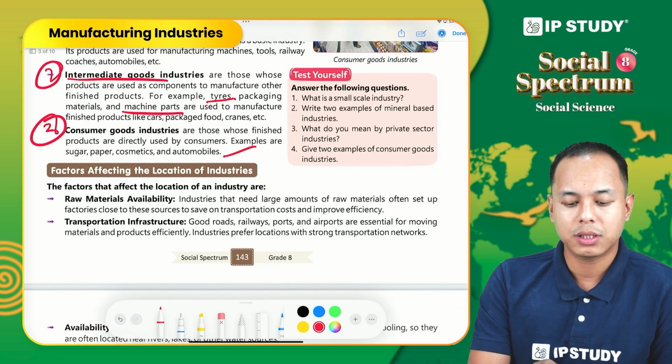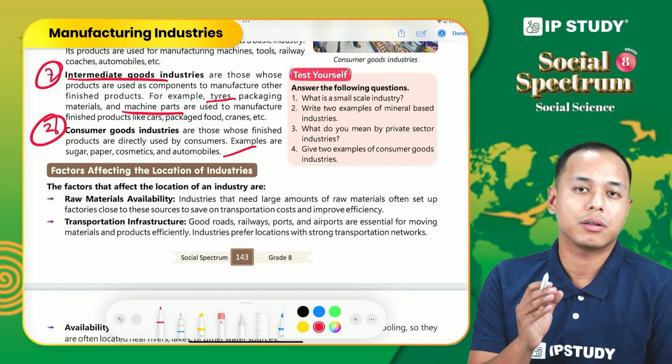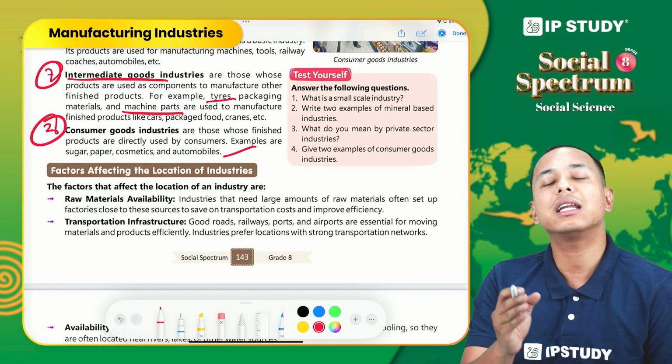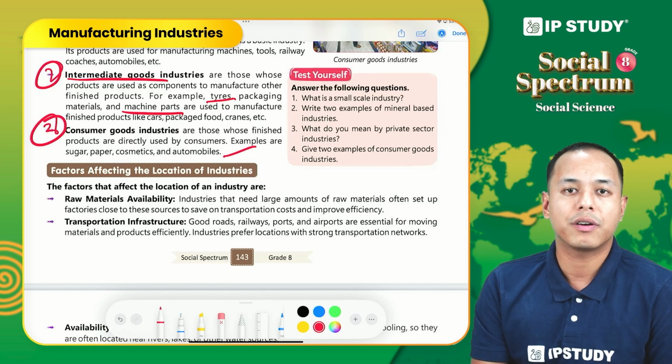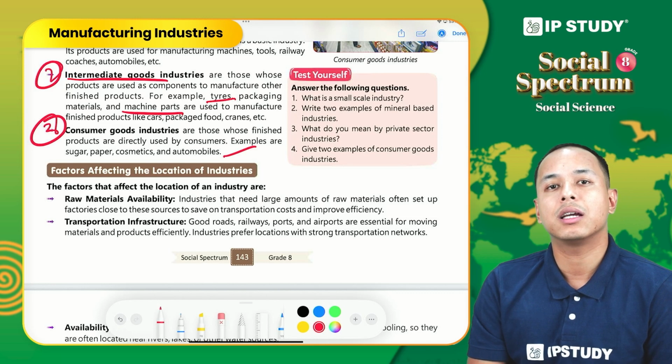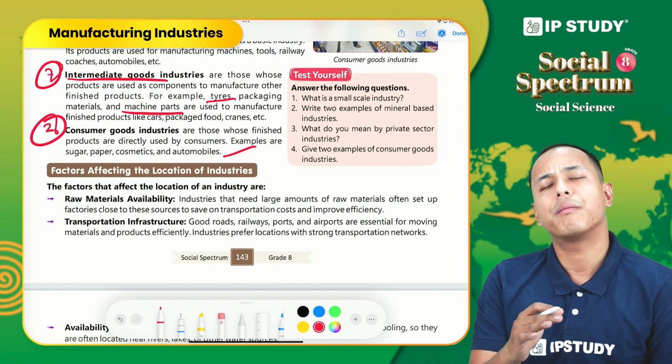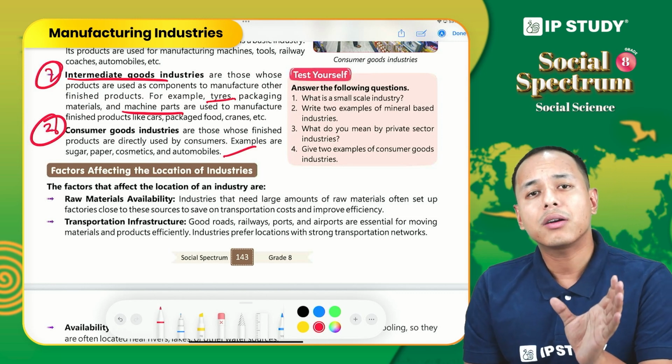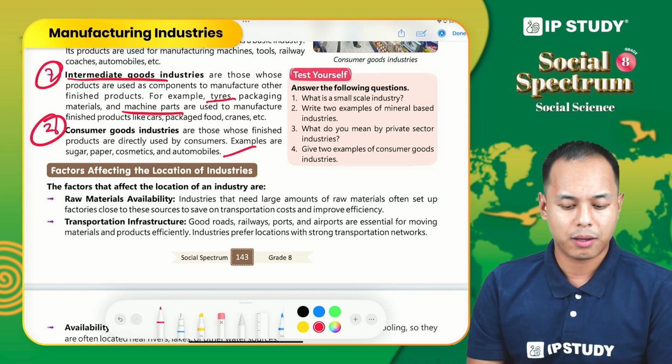Lastly, consumer goods. These are those industries that produce final product that can be directly consumed by the consumers. For example, sugar, or we can say juice, bread. So these are the industries whose products we can directly use.